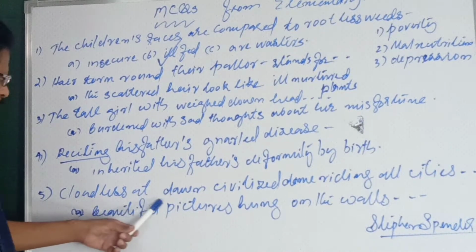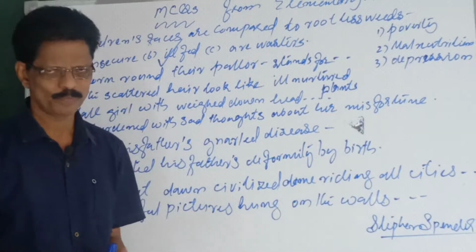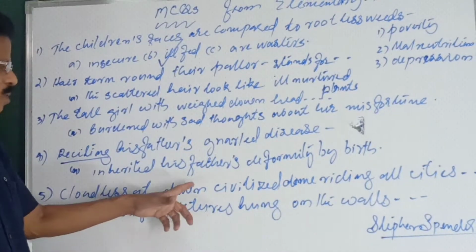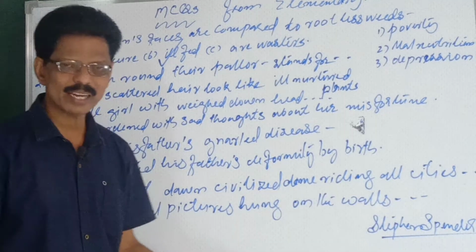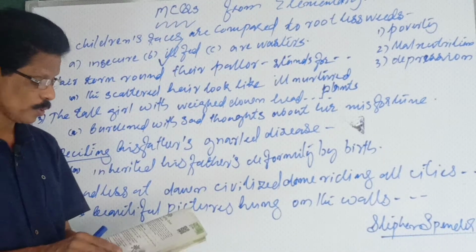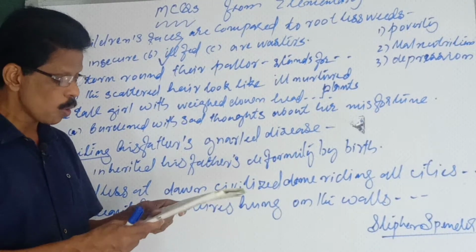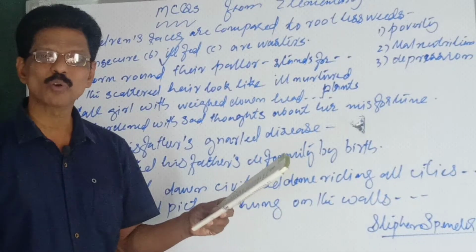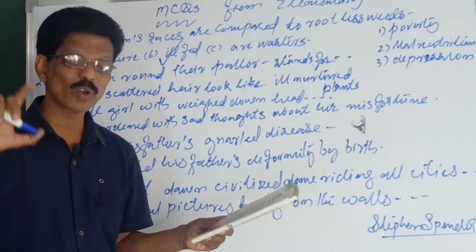Now, cloudless at dawn, civilized dome riding all cities. What does it mean? See, second stanza, what do we see there? On the sour cream walls, many donations are there.